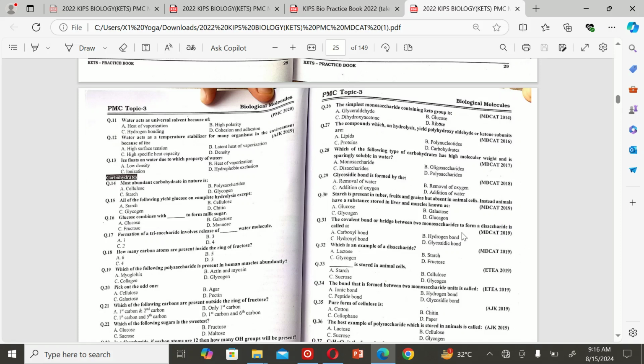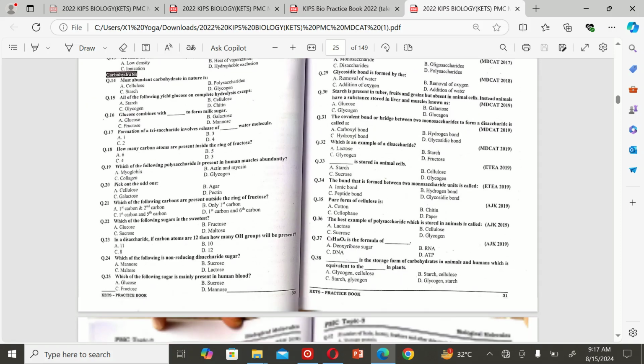The next MCQ is: the covalent bond that bridges two monosaccharides to form a disaccharide is called a A carboxyl group bond, B hydrogen bond, C hydroxyl bond, and D glycosidic bond. So the correct option is D glycosidic bond. The next MCQ is: which is an example of a disaccharide? A lactose, B starch, C glycogen, and D fructose. So the correct option is A lactose.